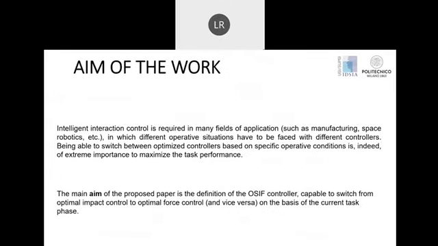Intelligent interaction control is required in many fields of application, such as manufacturing, space robotics, and so on, in which different operative situations have to be faced with different controllers. Being able to switch between optimized controllers based on specific operative conditions is indeed of extreme importance to maximize the task performance. The main aim of the proposed paper is therefore the definition of the OSIF controller, an optimal switching impact force controller capable of switching from optimal impact control to optimal force control and vice versa, on the basis of the current task phase.